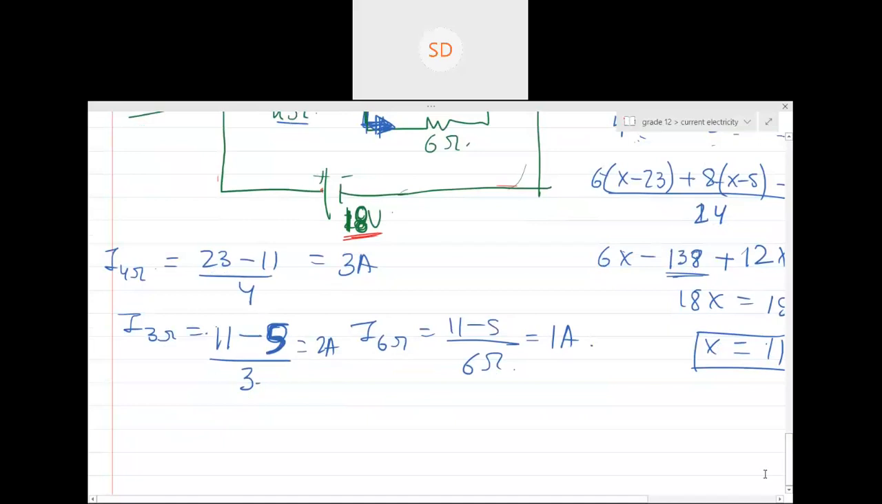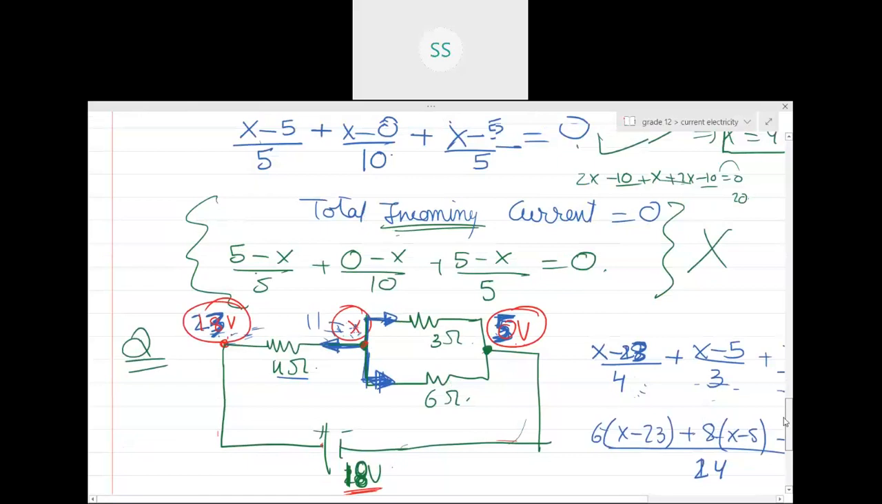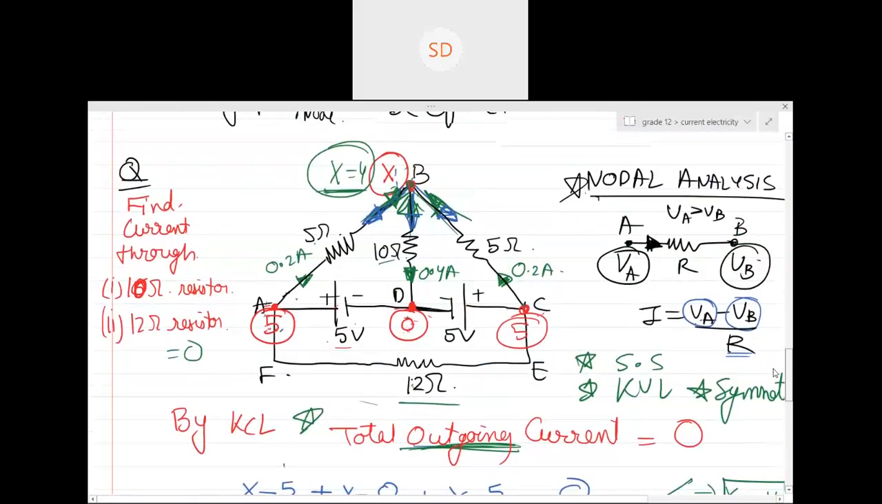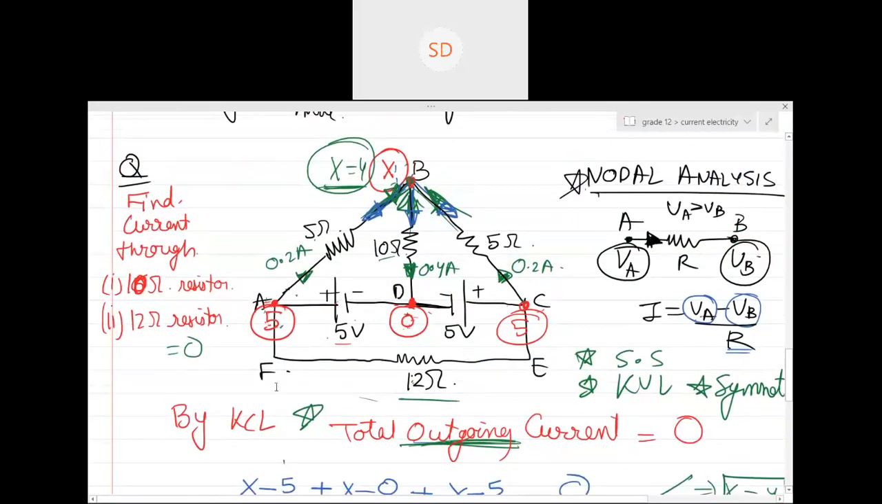So in the previous question, how did we find the current through the 12 ohm resistor? Can you see 5 minus 5 divided by 12? So it will naturally be 0. Yes, 5 minus 5 divided by 12 is 0. So hence the current is 0.